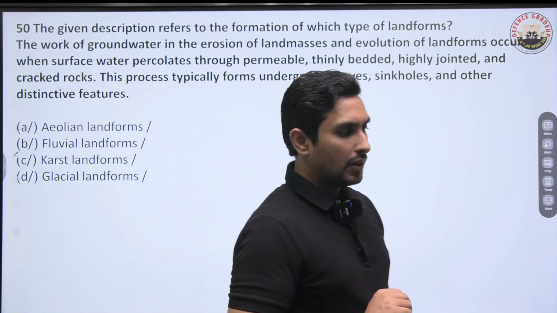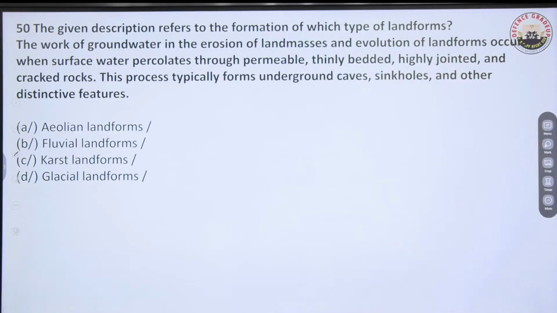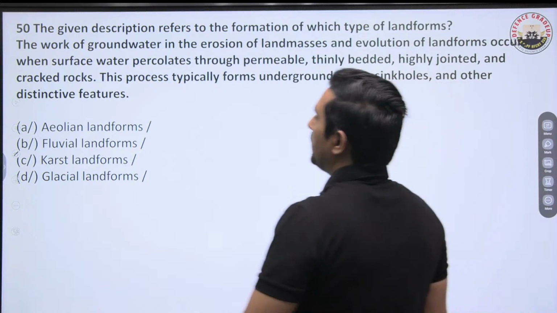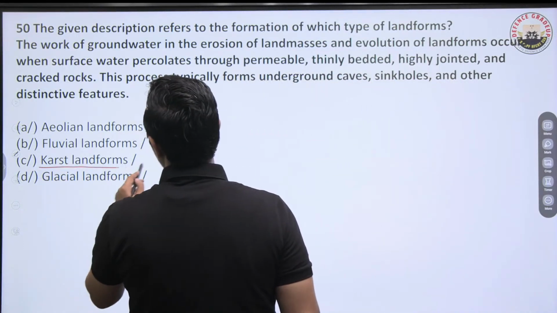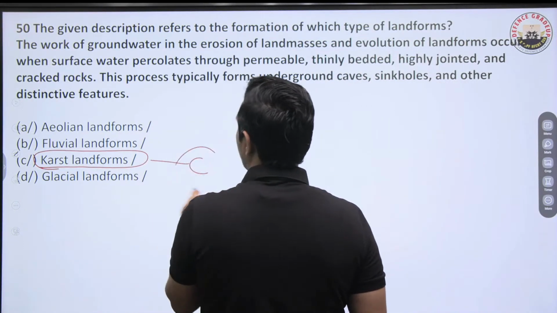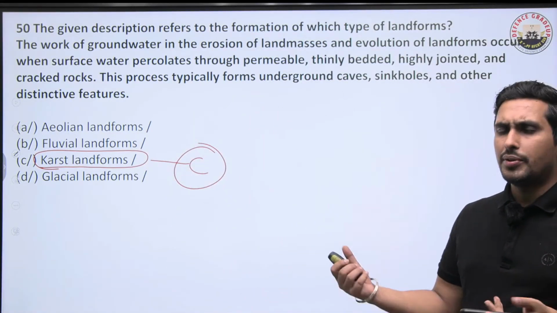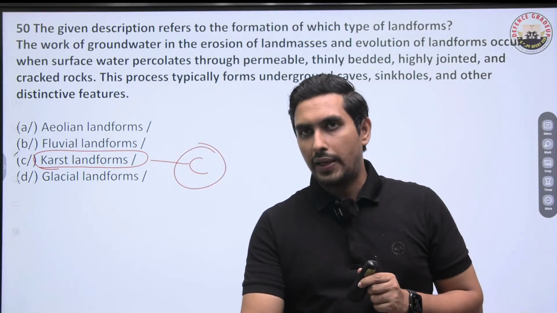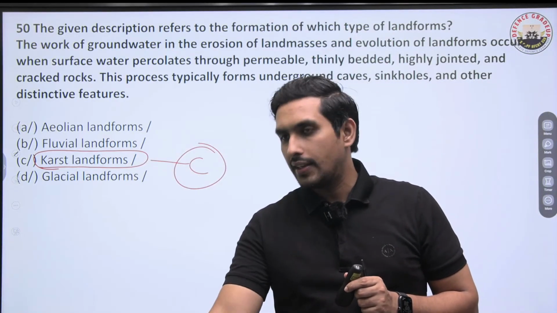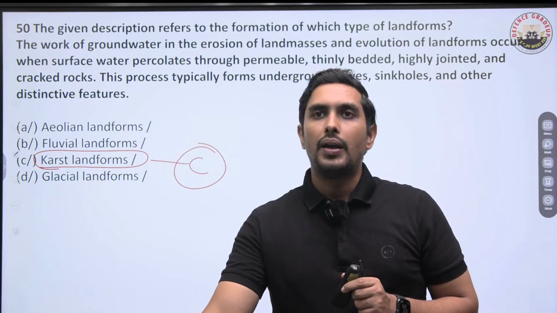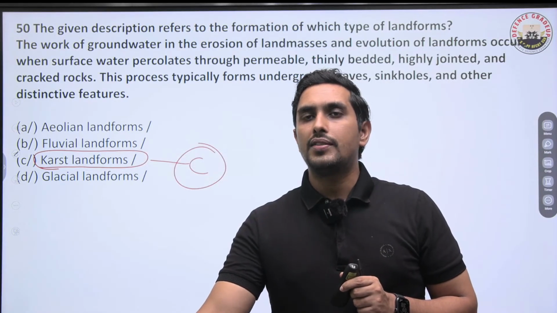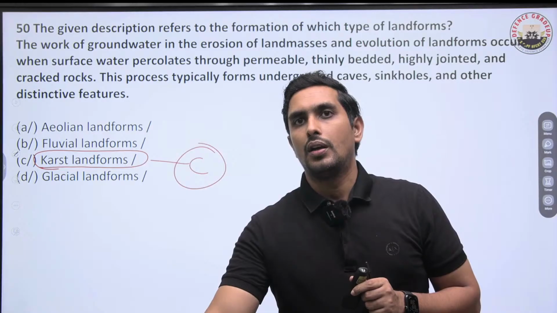This is quite a basic one. Now let me tell you, this is limestone or dolomite based topography, that is karst topography. C is the right answer. C is the right answer to this topography. Very easy question this is. So nothing much to explain. So you have to just pick C as the right answer. Good job.